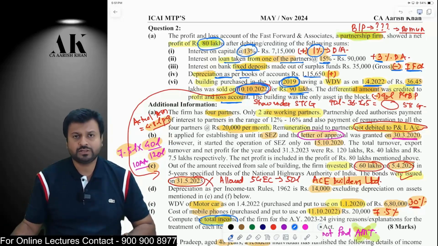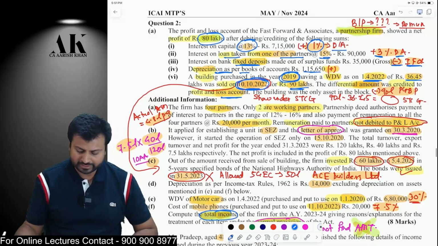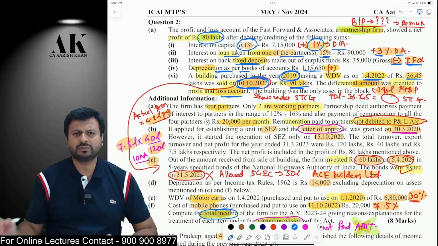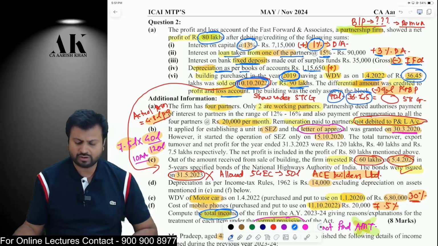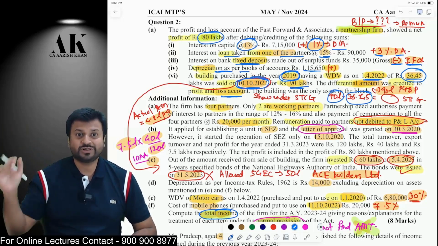Now listen carefully, please, all of you. So therefore, now we will compute the capital gains over here. The capital gains will always be short term under block. Therefore, 90 lakhs is the sale consideration and your 36.45 lakhs is your WDV. Therefore, differential amount, something around 53.55, will be called your short term capital gains. But the gain is short term. The asset is not short term. The asset is more than 24 months old.